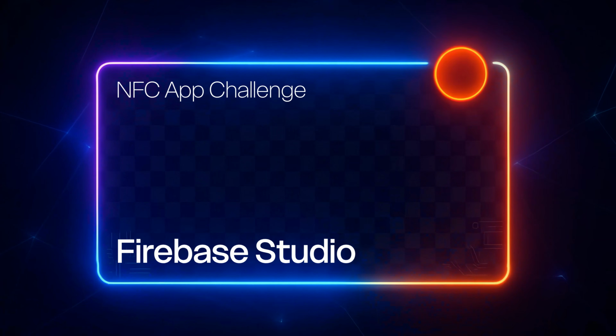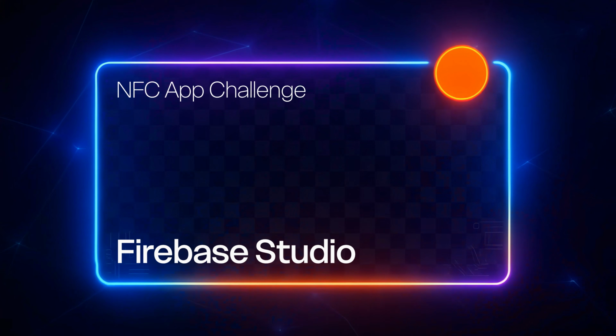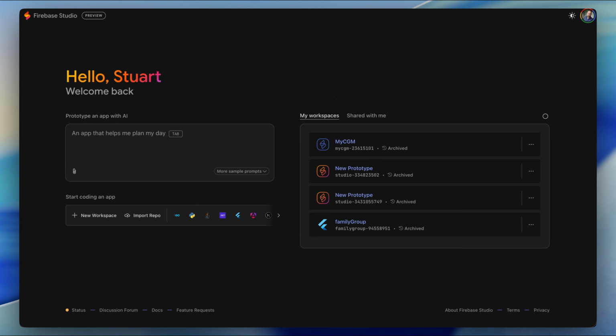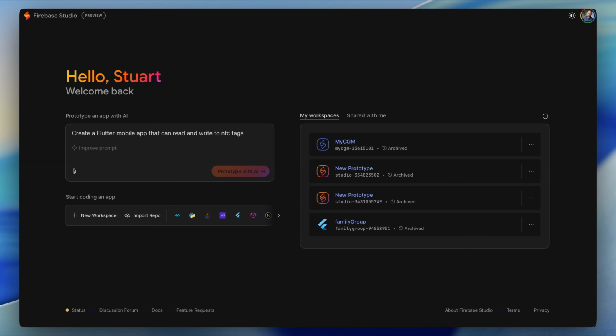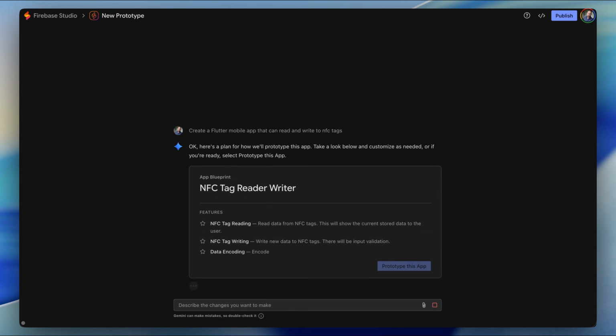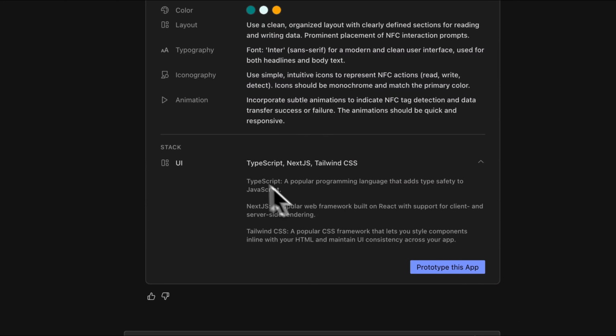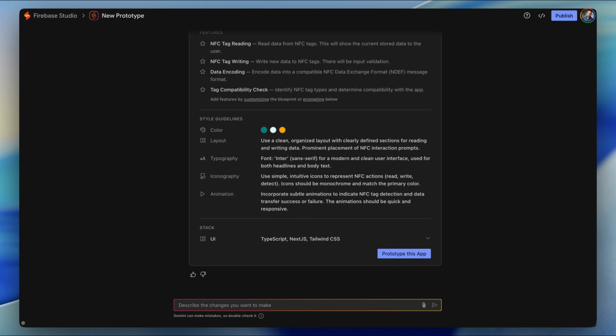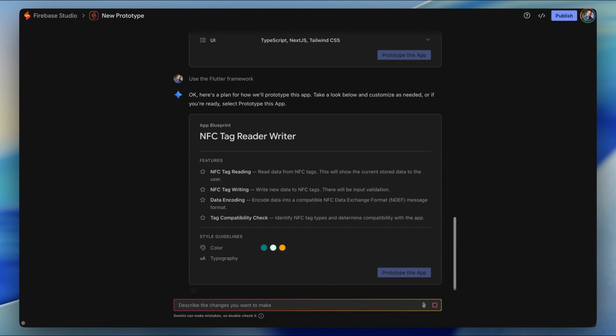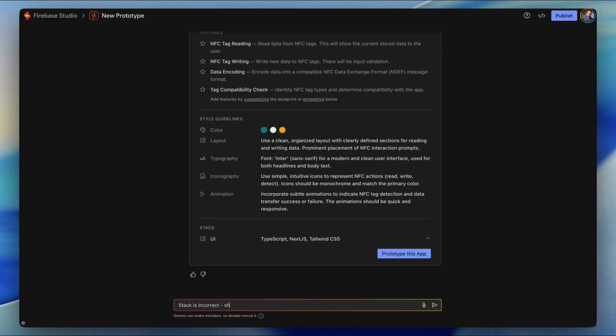Finally, we have Firebase Studio, Google's full-stack AI workspace. Given its origins, you'd expect a seamless Flutter-first experience. However, this is where the platform feels counterintuitive. Despite explicitly prompting the AI to create a Flutter app, no less than 3 times, Firebase Studio consistently defaulted to a web stack using TypeScript, Next.js, and Tailwind CSS.